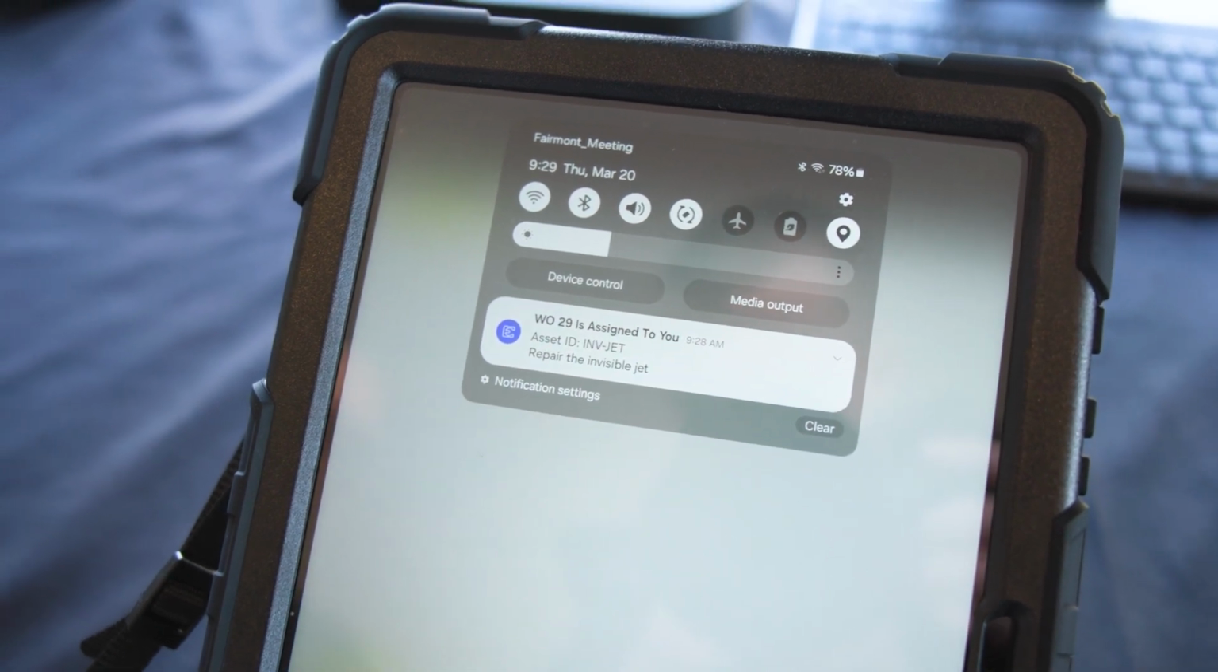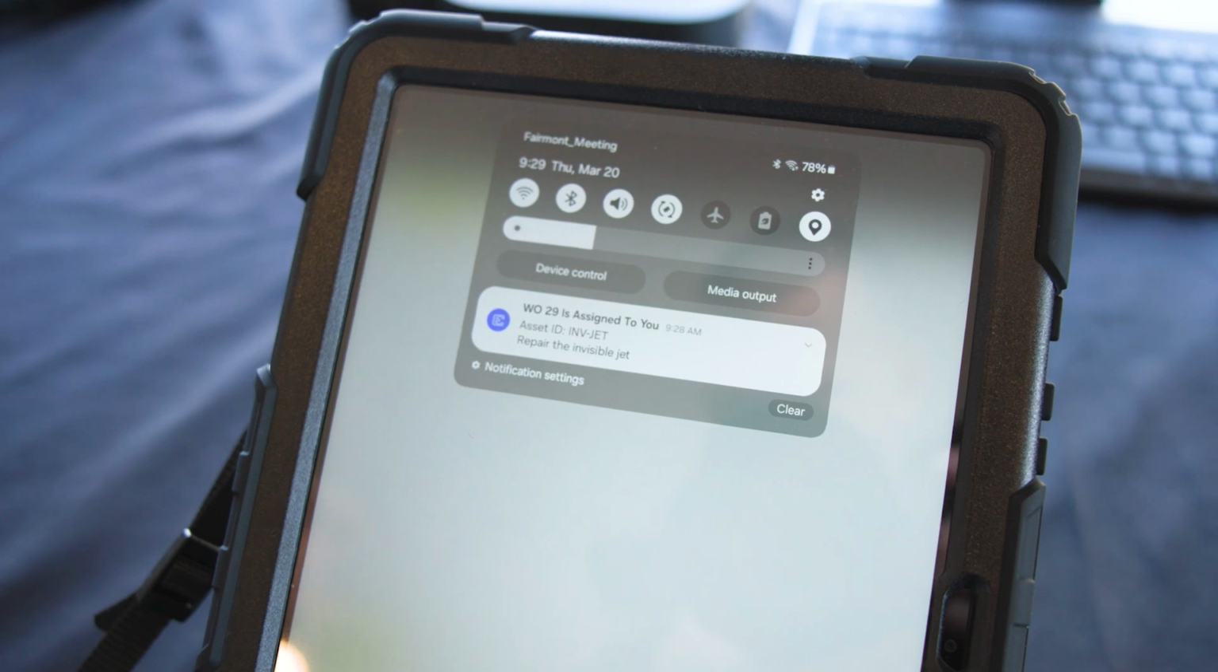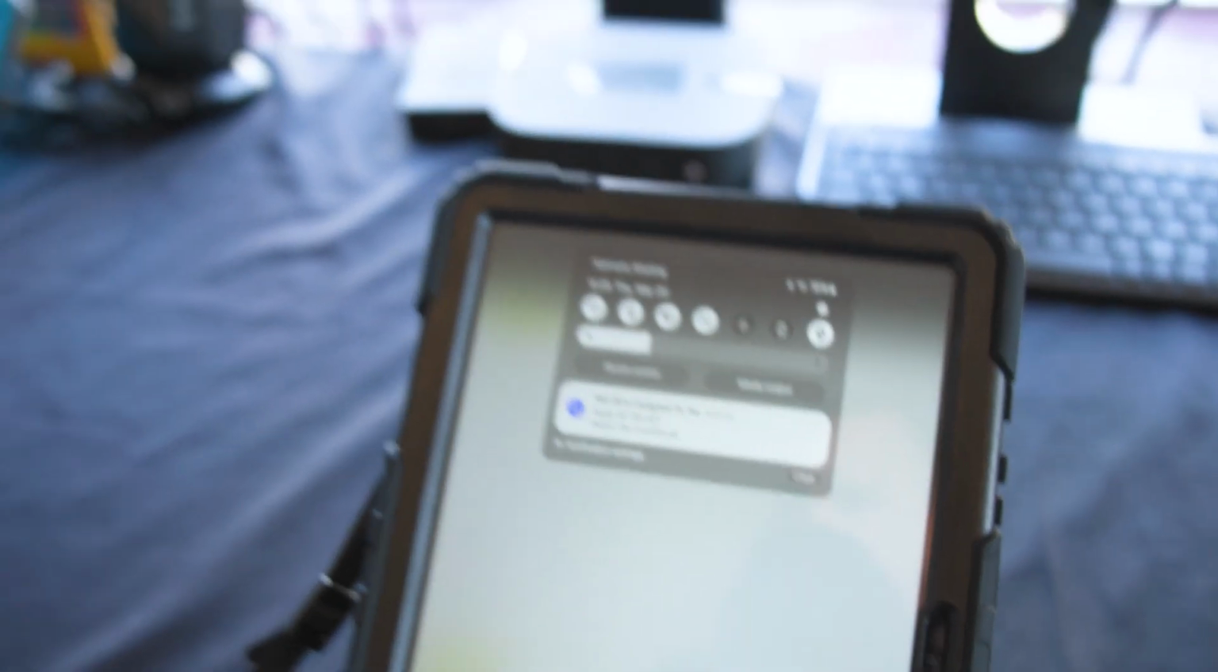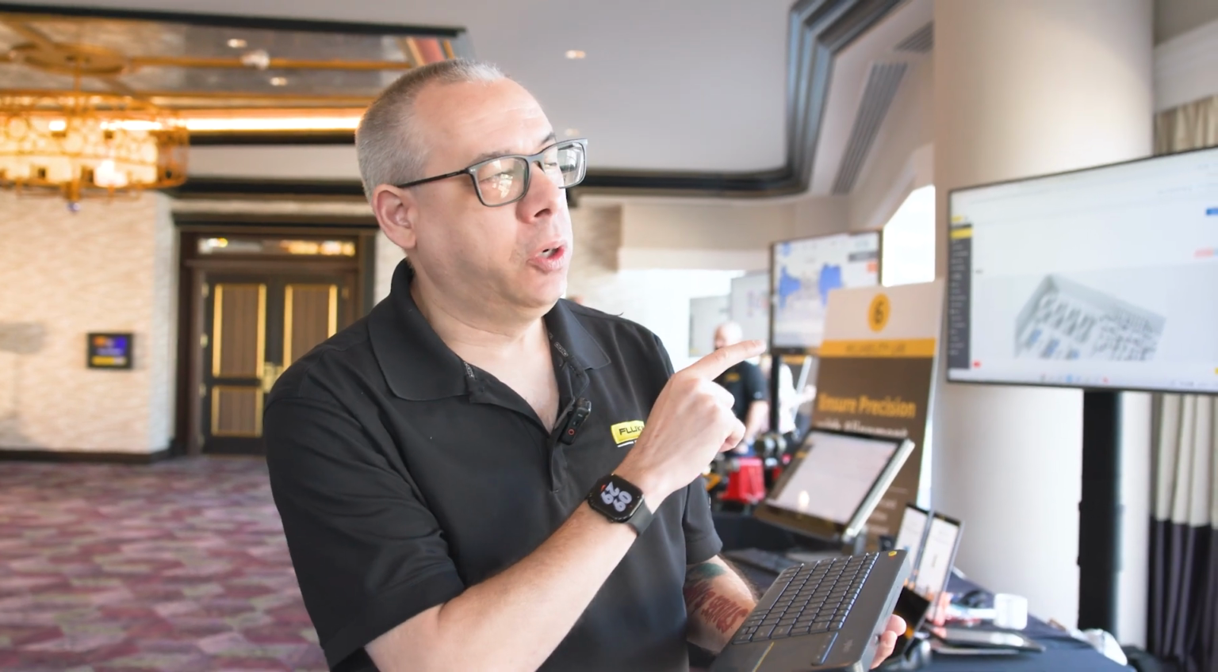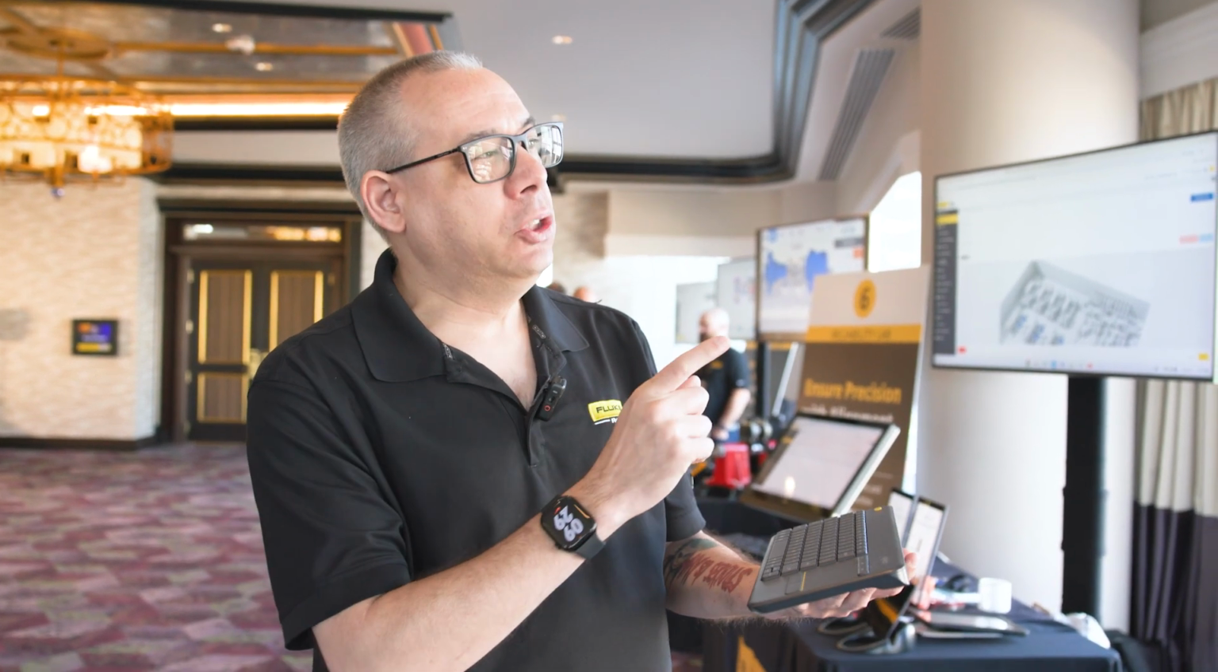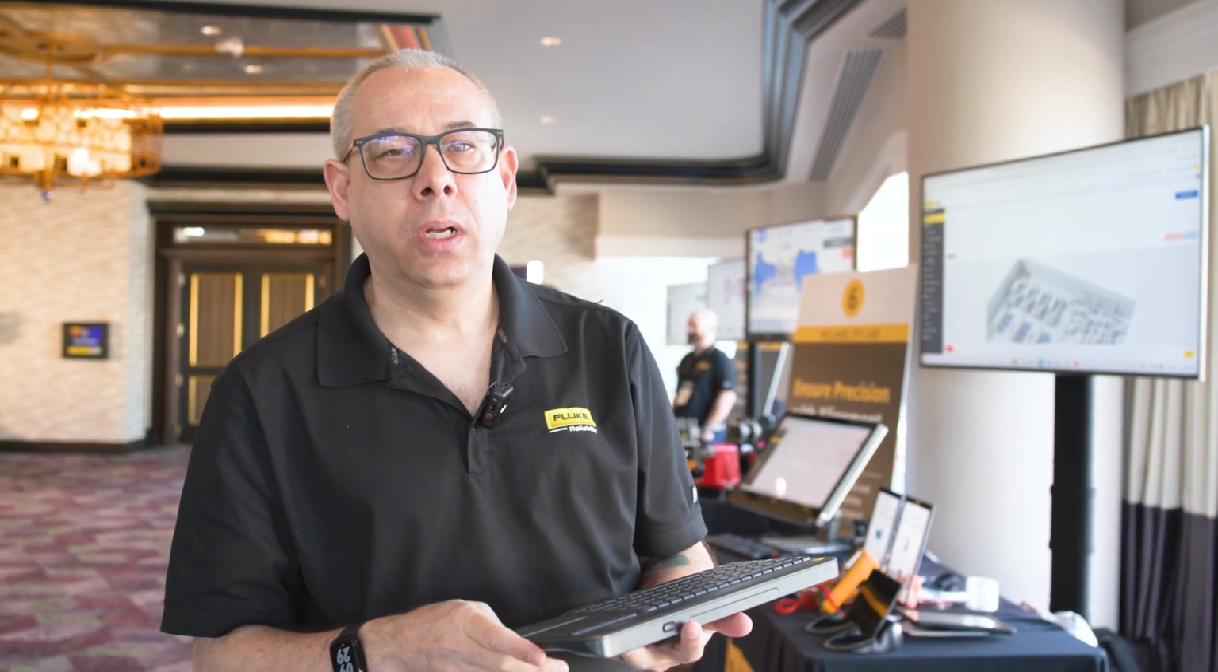So to sum this up, we have many different ways in which we can assign work. The easiest way to assign work inside of X5 is using your scheduler, because it's simply drag and drop, and it makes things very easy for you to schedule your work to your technicians.